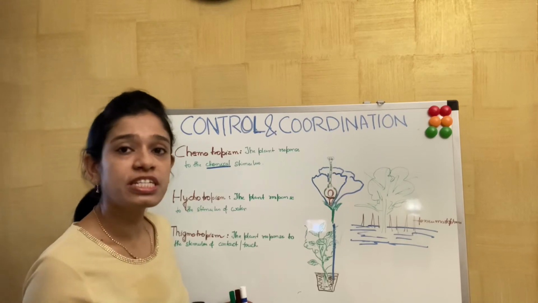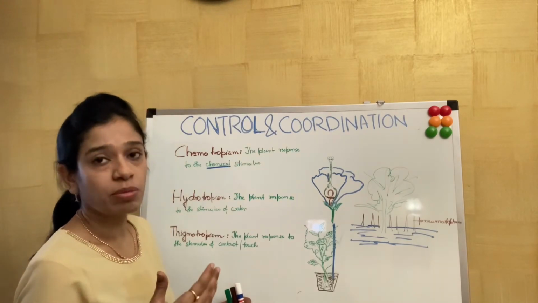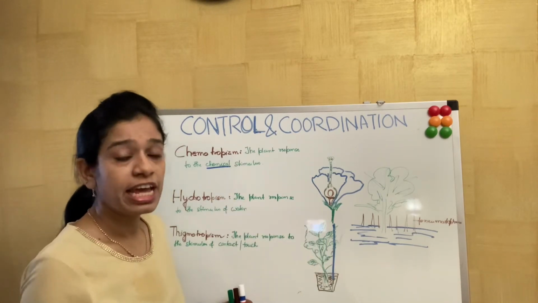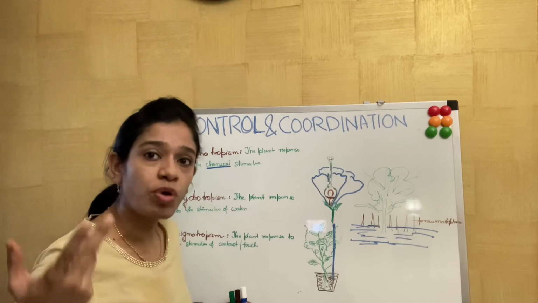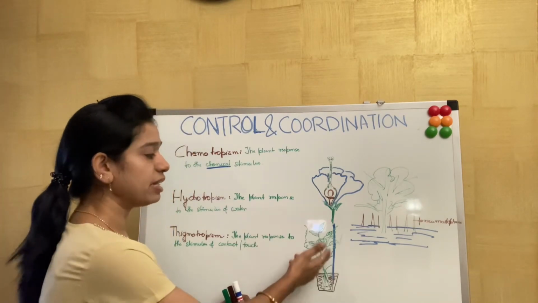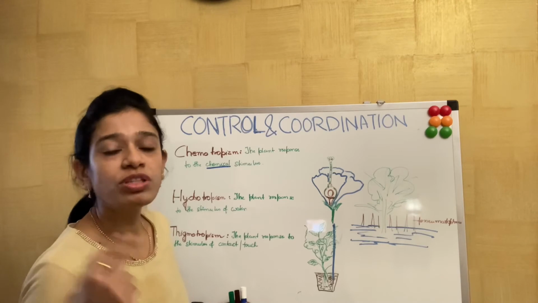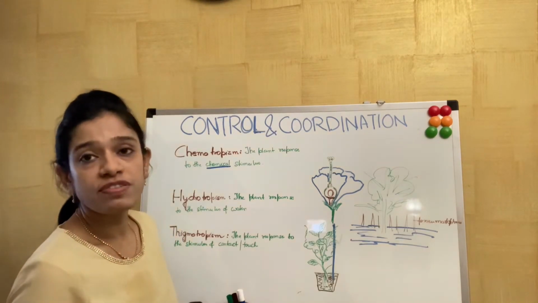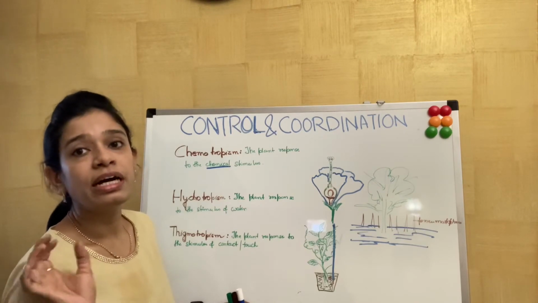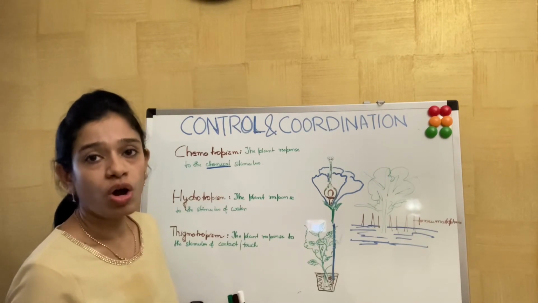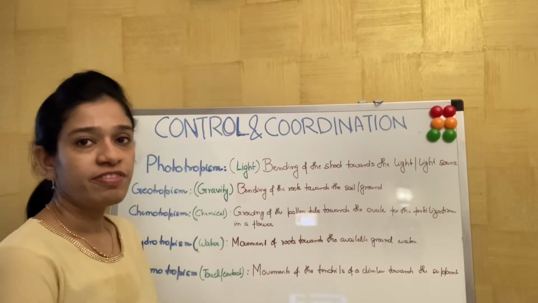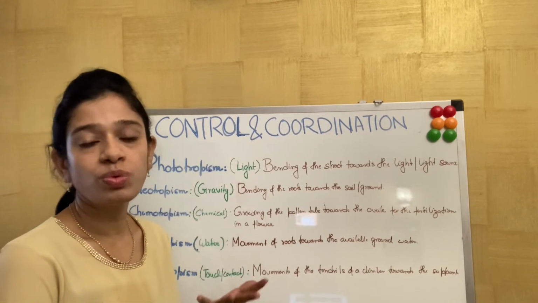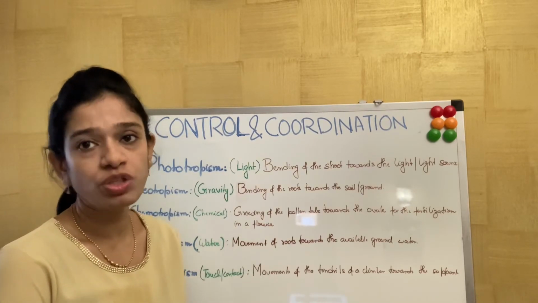First, they can feel the stimulus of this support. These tendrils come in contact with the support and feel the stimulus, and they show a positive response to this particular support. That's how they start twining towards the support, and this shows a positive response to the stimulus of contact or touch. So finally we can summarize all the stimuli or the directional movement of the plant towards growth.